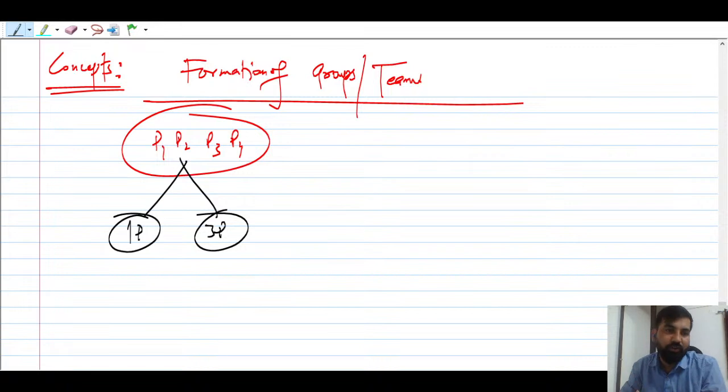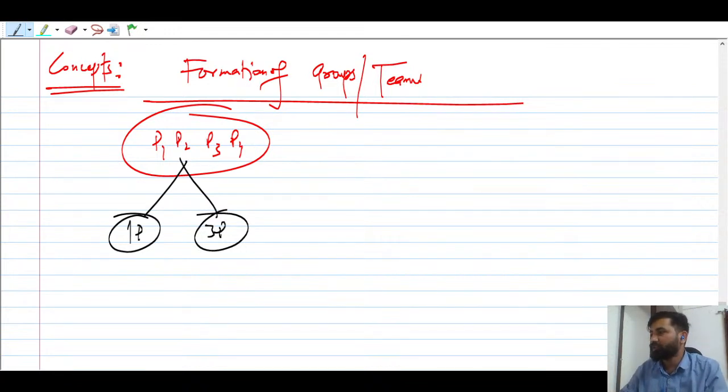Keep in mind how we are going to proceed. It is just like distributing also. Like, suppose you have got 4 objects and you want to distribute them into 2 teams, right? So 4 people are there, grouping them into 2 teams. 1 person is 1 team and 3 persons in the other. You can also do it like this: 2 persons in 1 team, 2 persons in another team, right? That is not the restriction, but you have to do it according to the question. This is just an example I'm giving you. So 4 people are there, 1 person in 1 team, 3 people in another team, right?